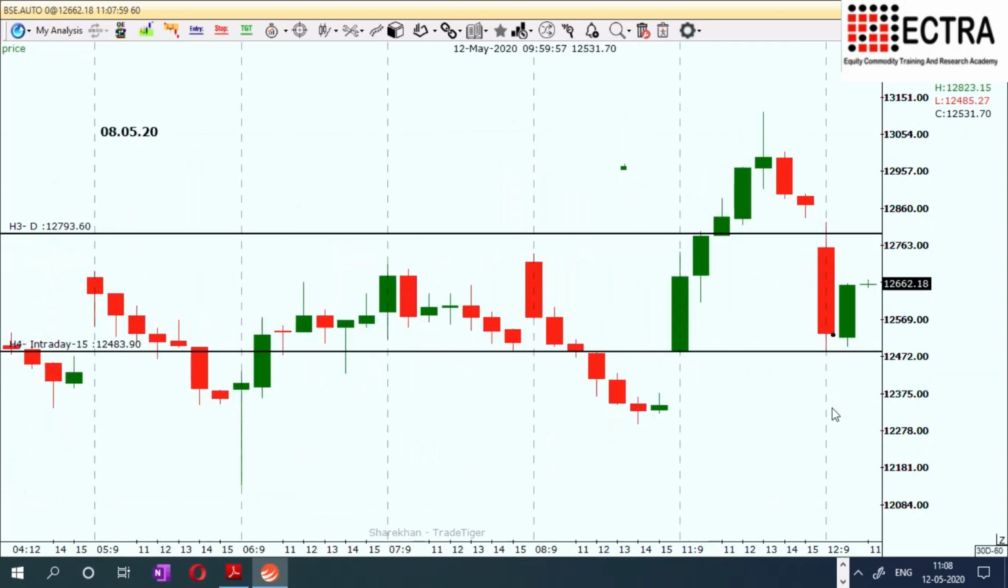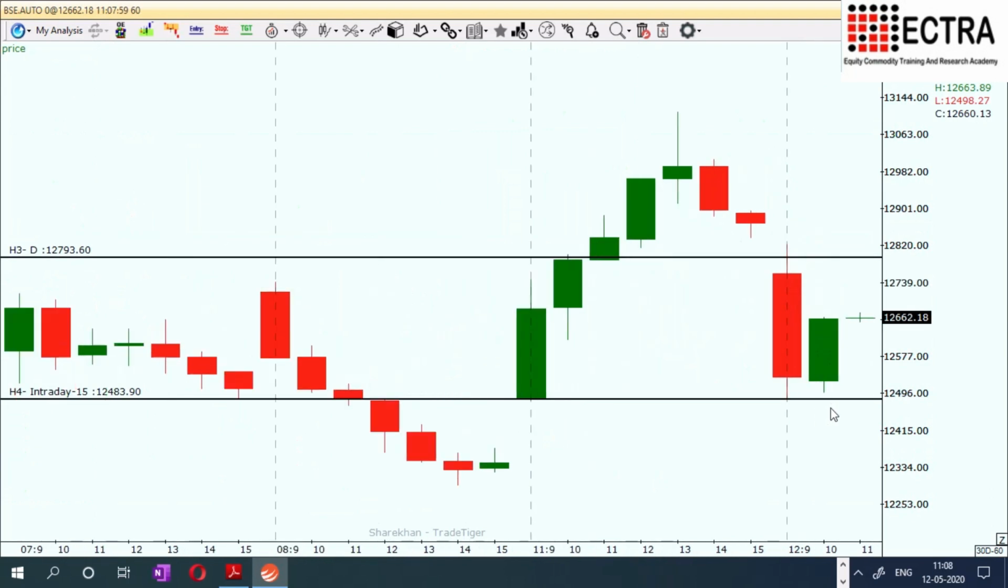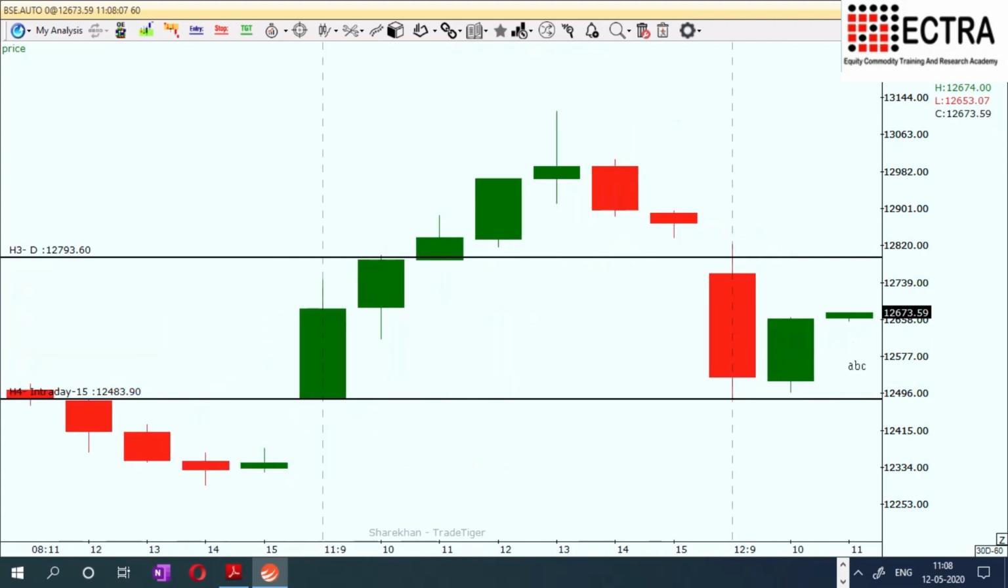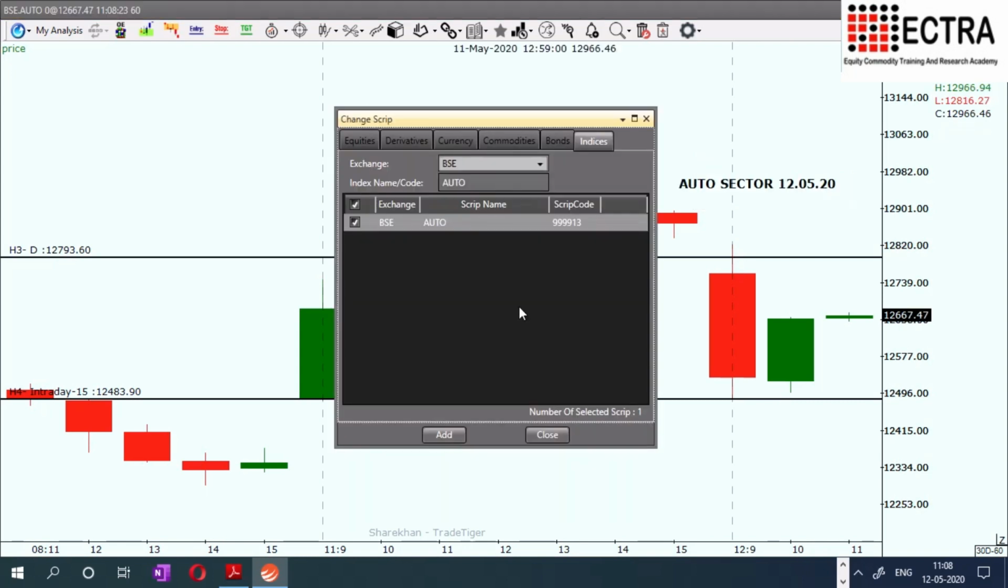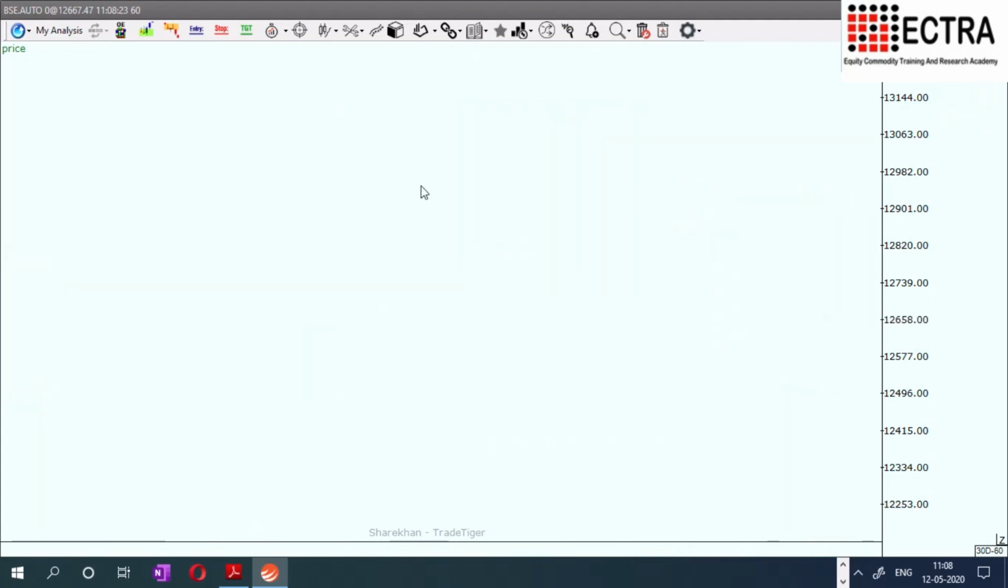Okay, so even though there is a fall today, you can see that when the market is showing weakness, the automobile sector is showing some strength. So today any upside move will be led by the auto sector. So keenly watch this sector for any long positions. Next to auto, I am taking you to the FMCG sector.